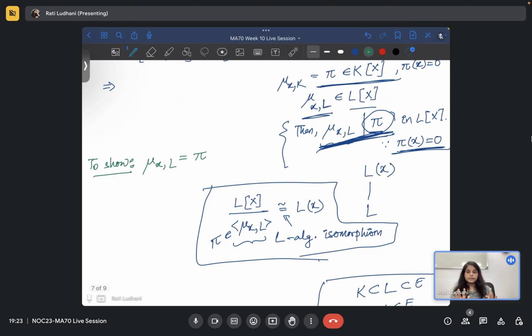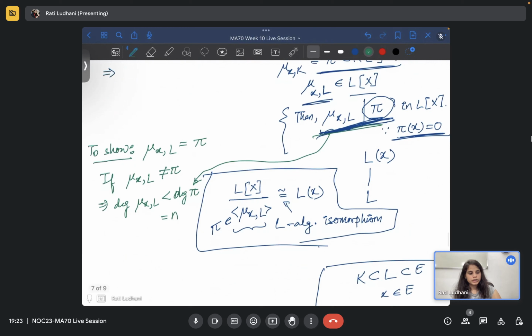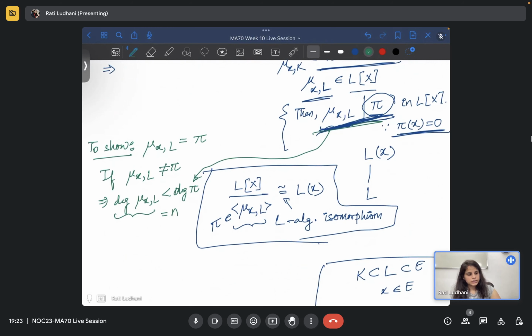Because if mu x L is not equal to pi, then the degree of mu x L is strictly less than the degree of pi, because it divides, and the degree of pi is n.